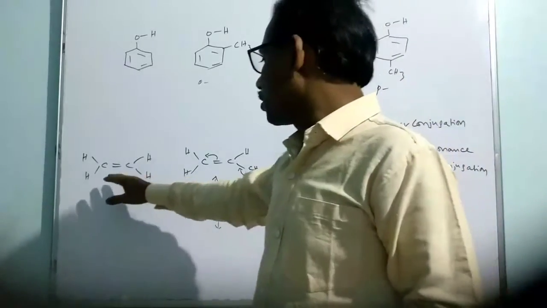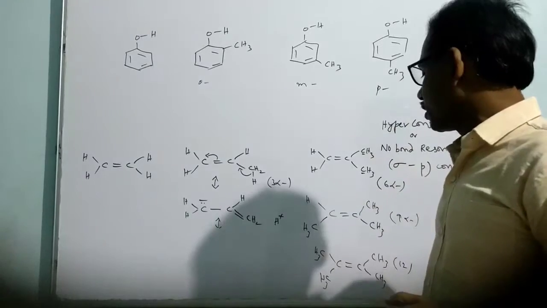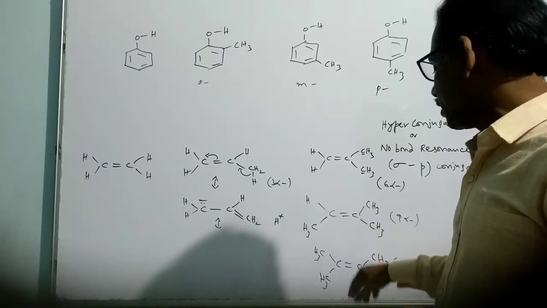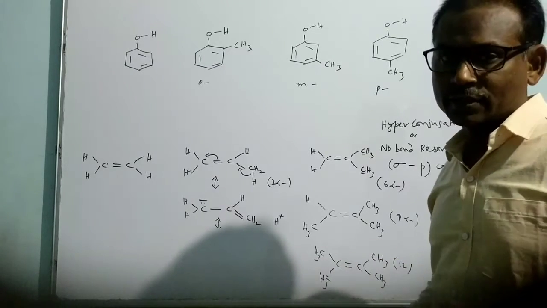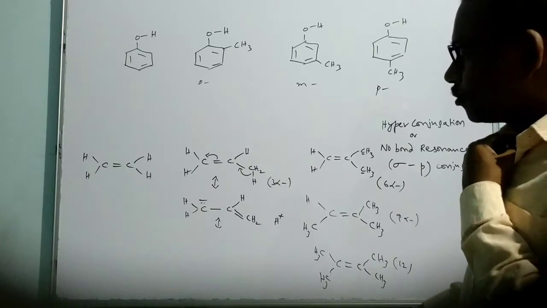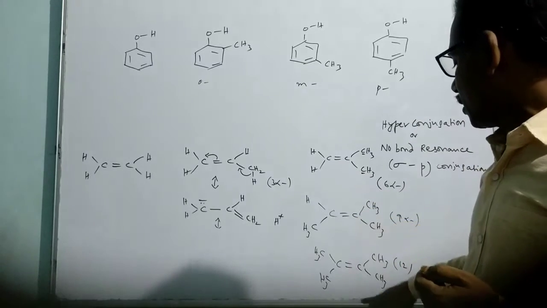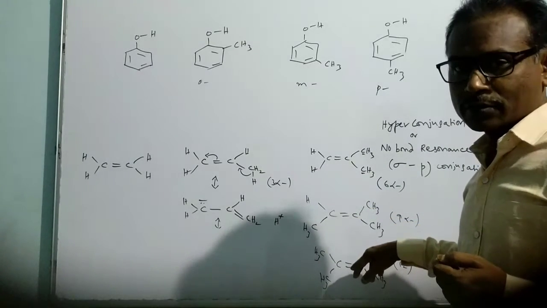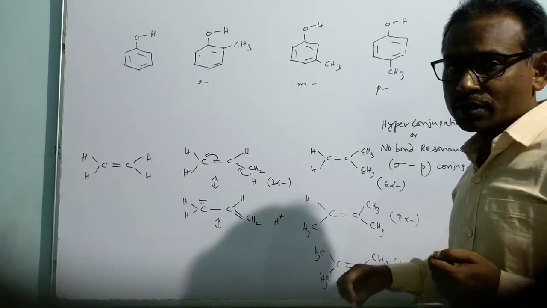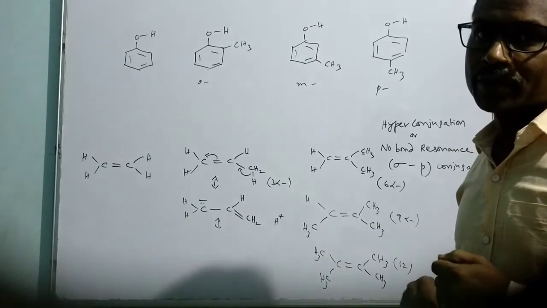That means we have the simplest alkene, the methyl substituted alkene, 2 methyl group substituted alkene, 3 methyl group substituted alkene of simplest ethene and 4 methyl group substituted ethene. So we can say the number of no bond resonating structures increases from here to there. That's why this is the most stable compound. This compound has more no bond resonating structures, so it is stabilized more because the energy of the system is comparatively very low.